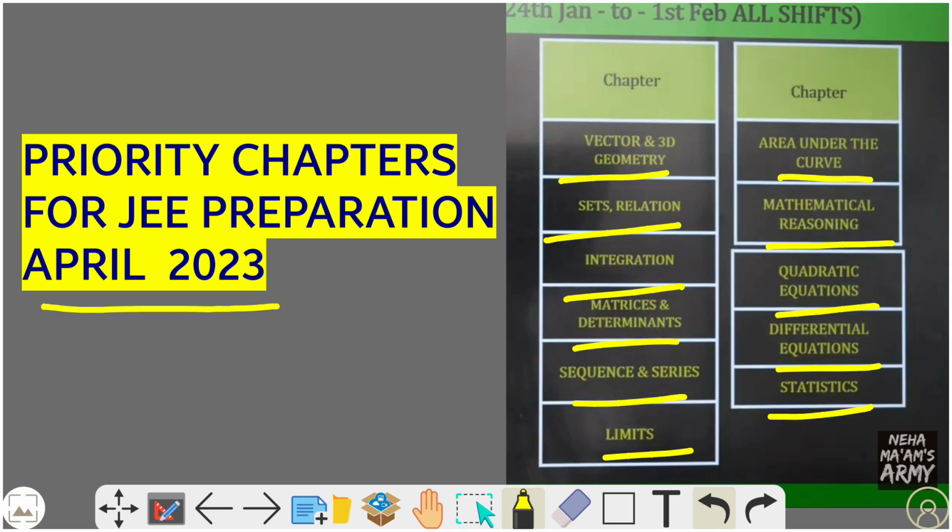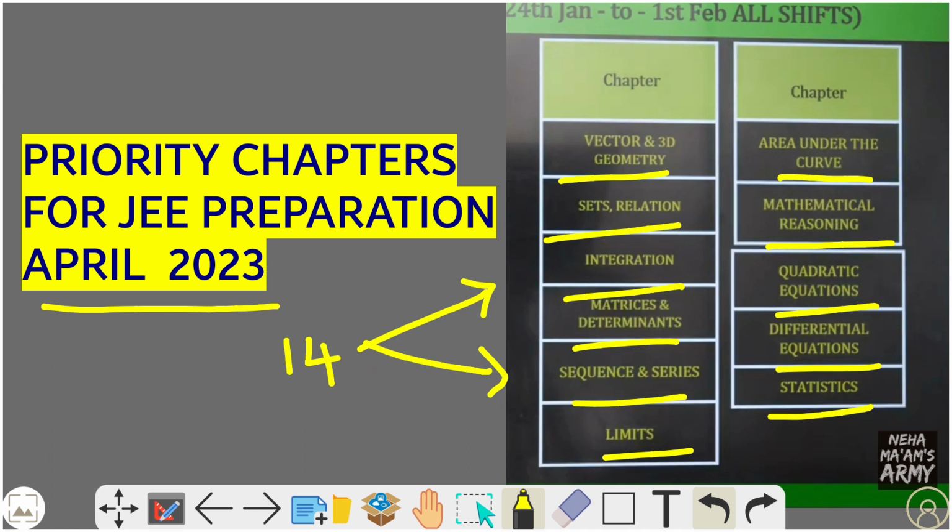From the JEE January and February questions, across the 12 shifts, on average 14 questions are asked from these 11 chapters.